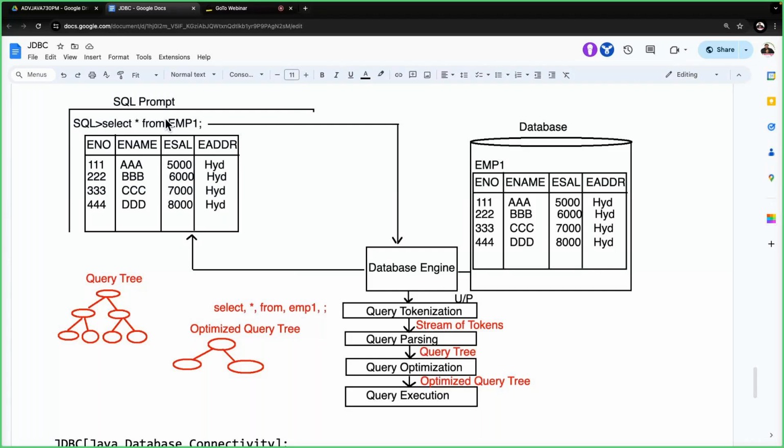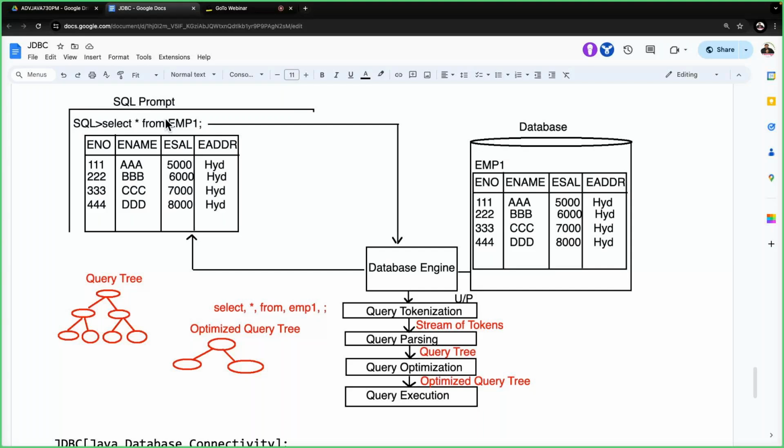In place of the SQL prompt, we have to use a Java program. From the Java program, we have to connect with the database, execute the query on the database, and get the results from the database back to the Java program. In the Java program, I'm going to use the data as per my business logic. Yes, sir, all of you getting my point or not? This is nothing but JDBC. But to connect with the database and perform database operations from a Java application, we have a step-by-step procedure.